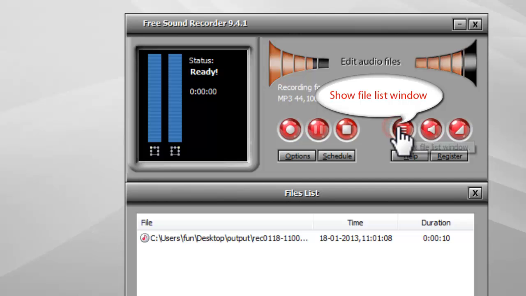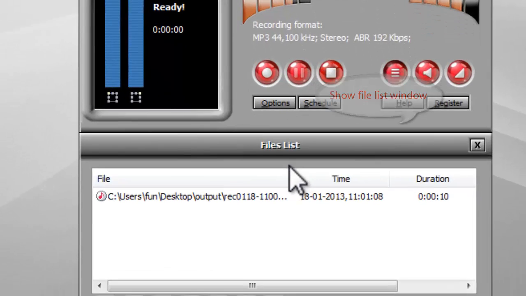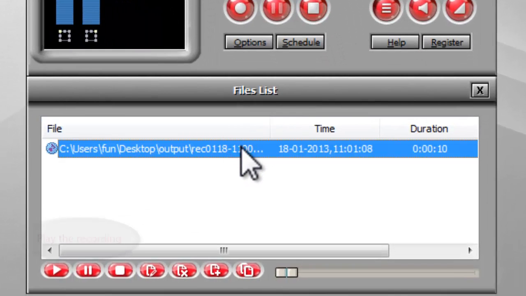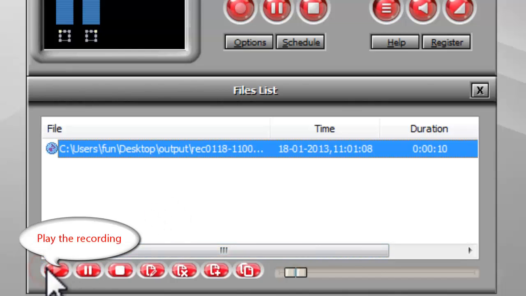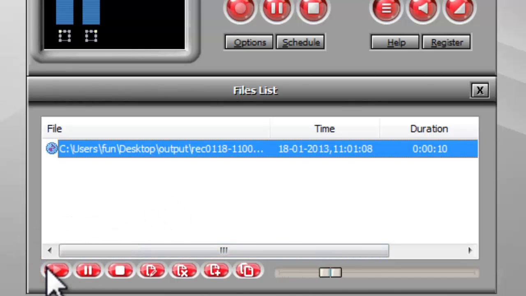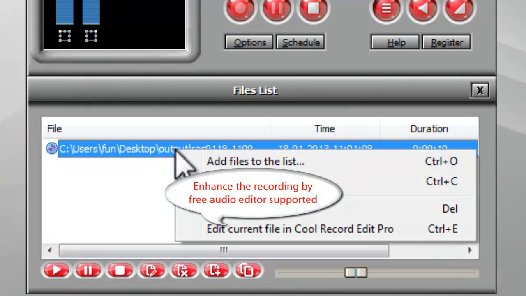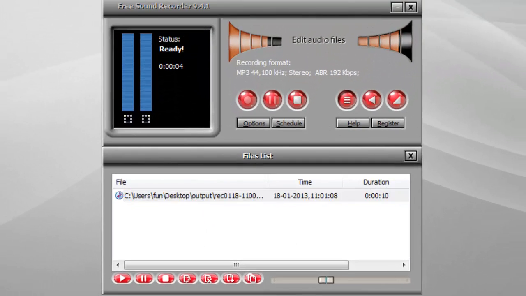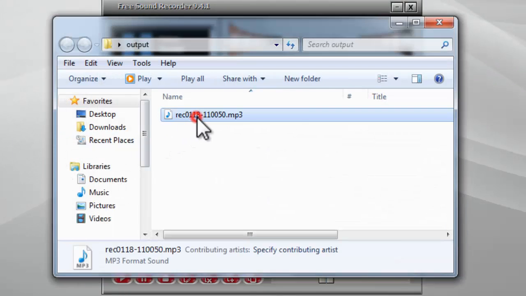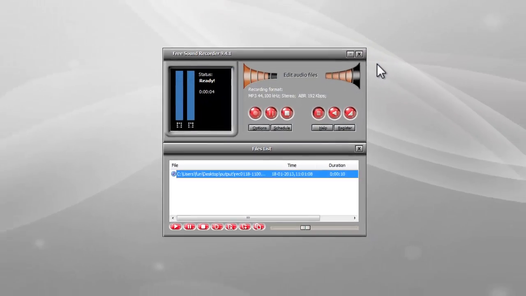Click Show File List window, and you will see the new recording is listed. You can play the recording with the built-in player. It also allows you to enhance the current recording by free audio editor program. Now, you have successfully recorded the internet radios to MP3.